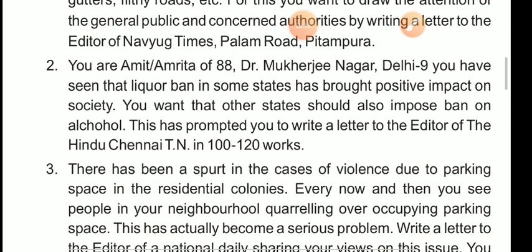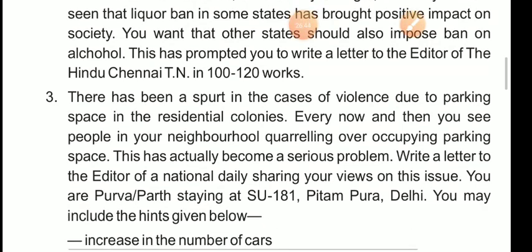Second one, you are Amit Amrita of 88 Dr. Mukherjee Nagar, Delhi 99. You have seen that liquor ban in some states has brought positive impact on society. You want that other states should also impose ban on alcohol. So this has prompted you to write a letter to the editor, The Hindu, Chennai, Tamil Nadu. TN means here Tamil Nadu. 120 words. It is words, not works.